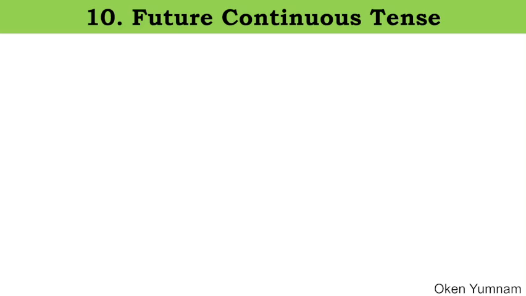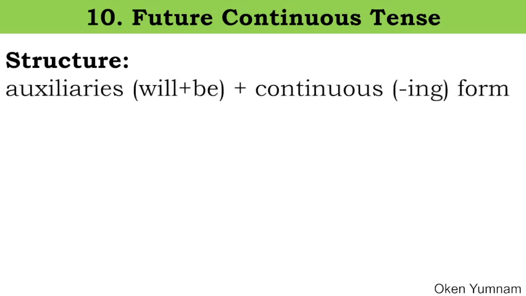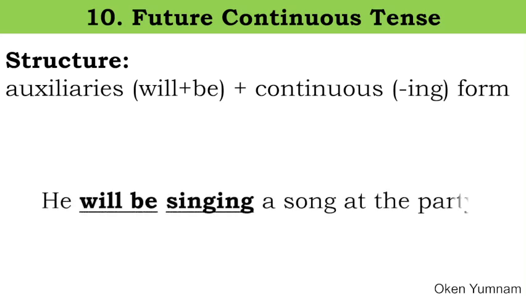And then coming to future continuous tense. It has got the structure of the auxiliaries will and be followed by the verb in ing form. Example here, he will be singing a song. Will be is the auxiliaries, singing is the continuous form of the verb sing.